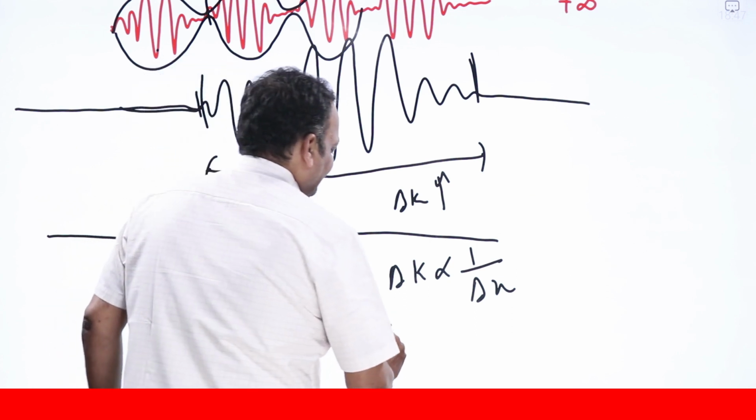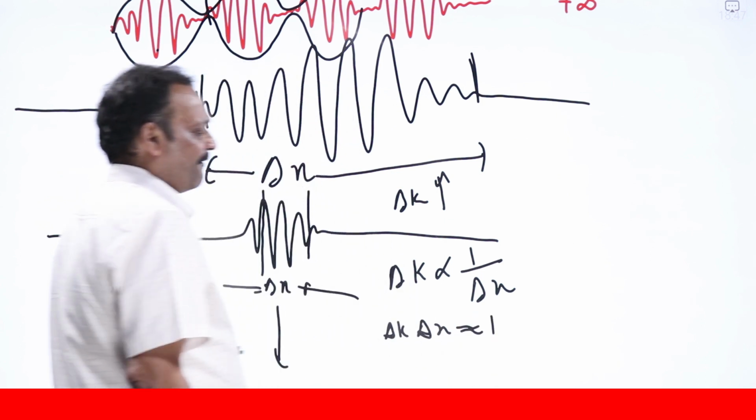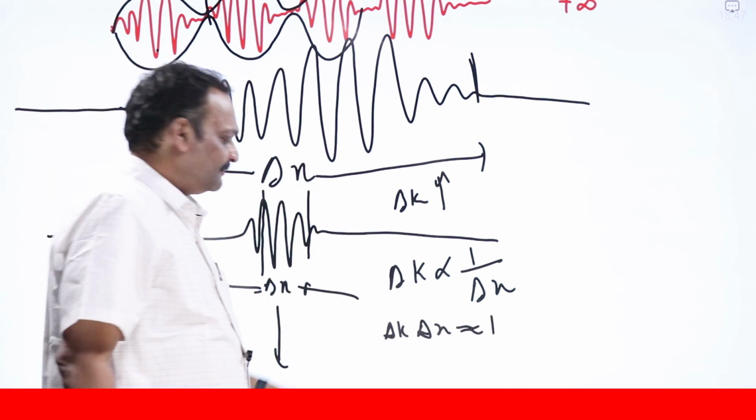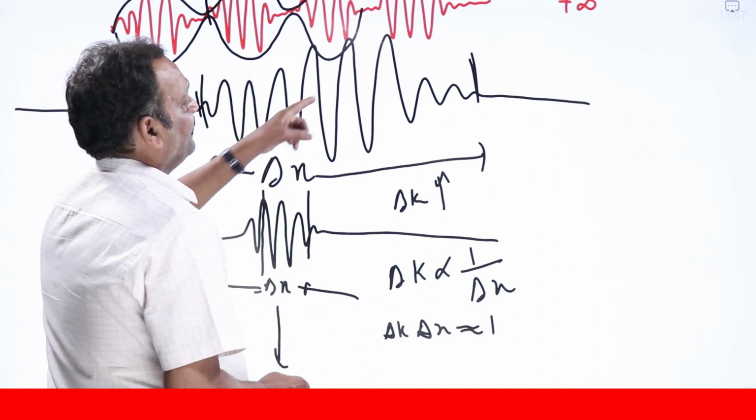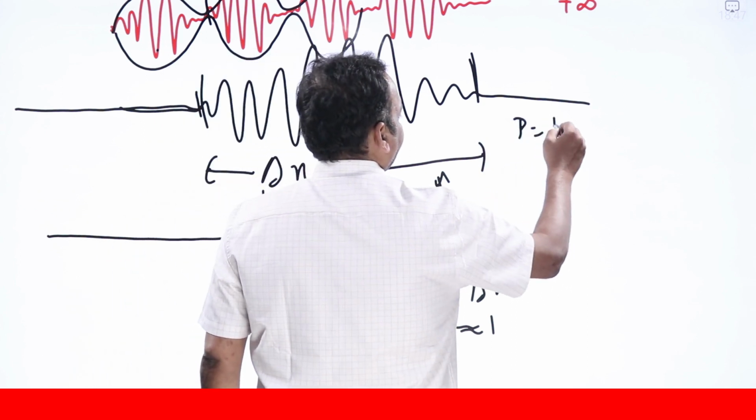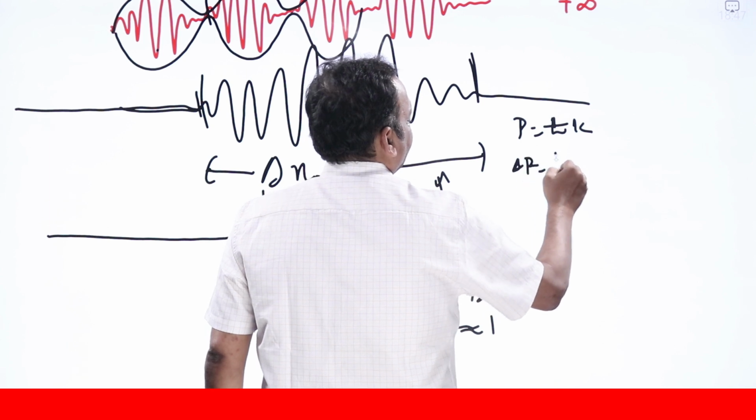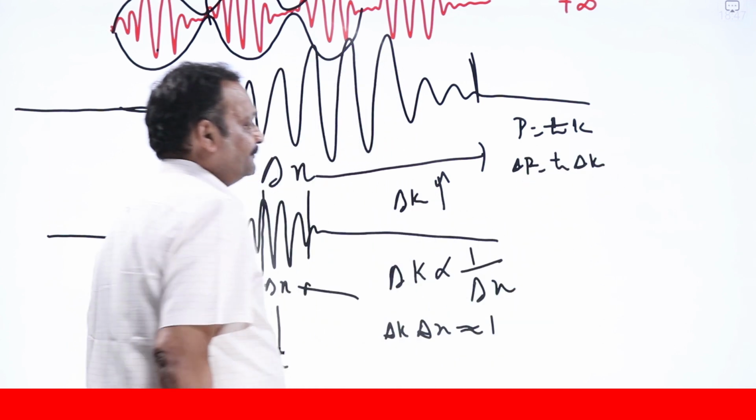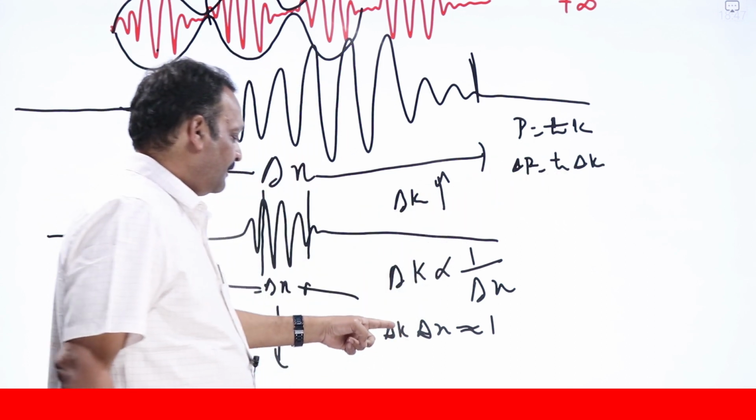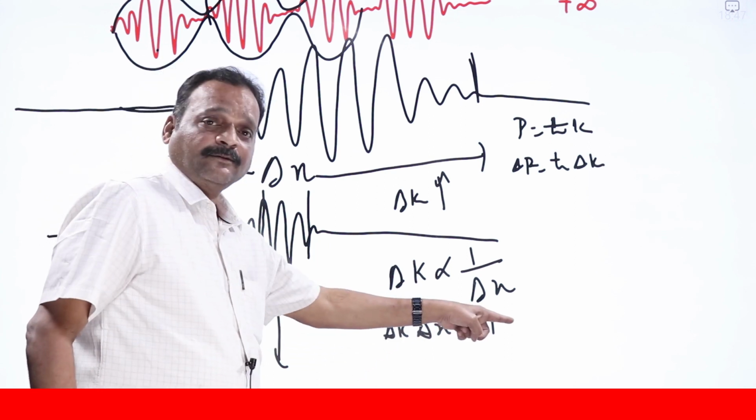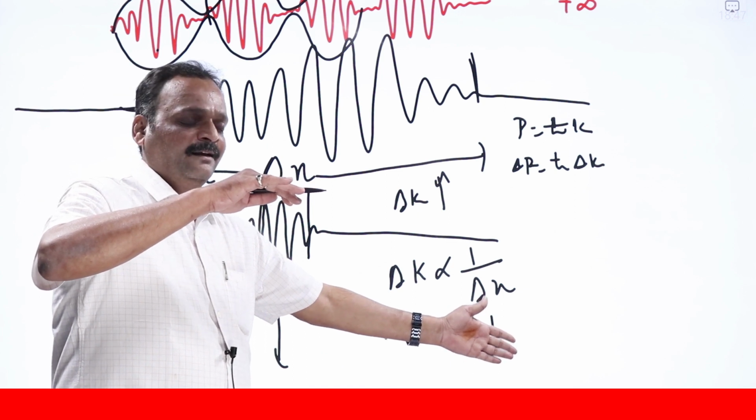Delta k into delta x is of the order of 1, approximately. Now I'll multiply with delta k: p equal to h bar k, so delta p equal to h bar into delta k. So delta k equals delta p by h bar. Delta k, delta p by h bar, that h bar goes off: delta p into delta x is of the order of h bar. Uncertainty principle, right?